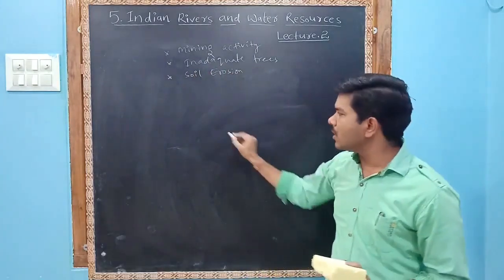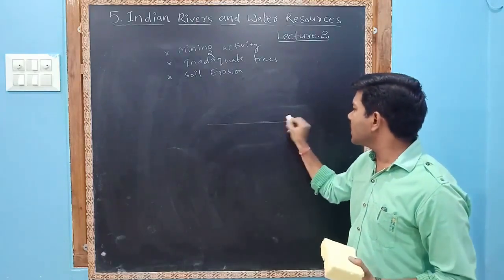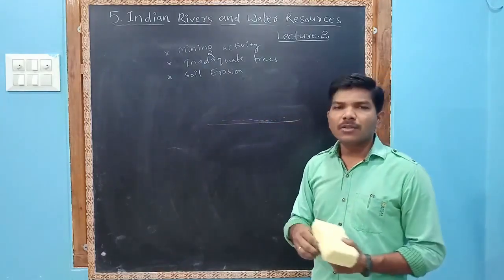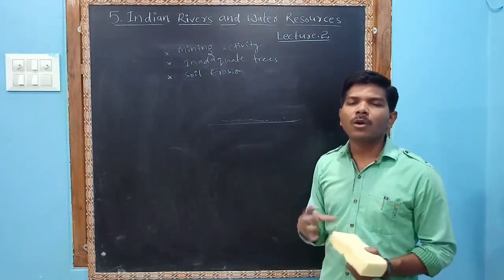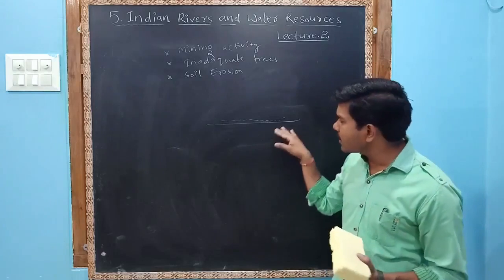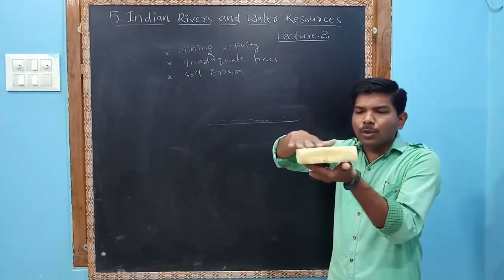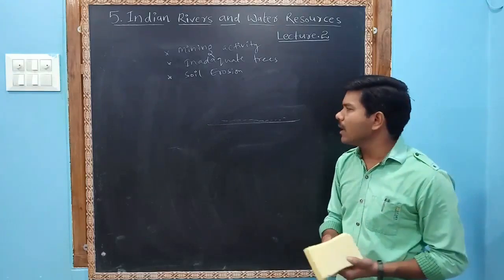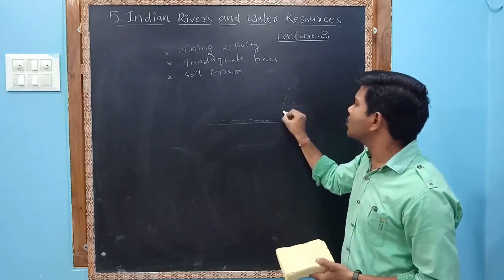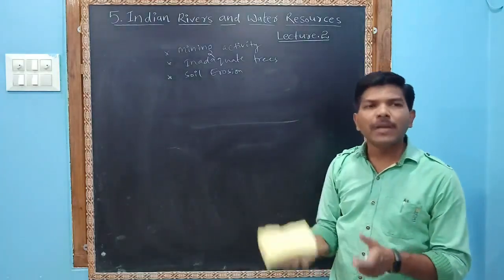You know that soil erosion is when the top smooth layer is washed away. This is the land. The top smooth layer, the very important humus, was formed from organic and inorganic matter. Humus means the topsoil, in the earth's crust. So the topsoil, the humus, which was formed due to organic and inorganic matter, will be washed away due to the rain. It will also be washed away due to the wind.